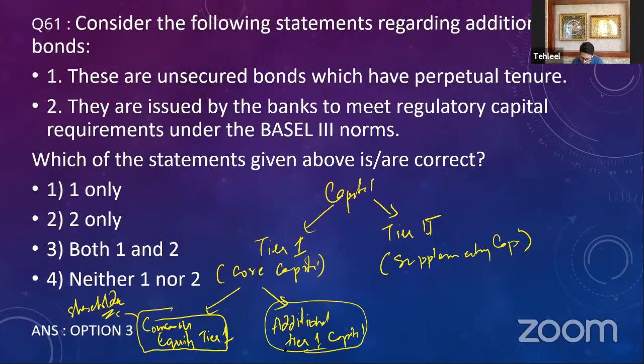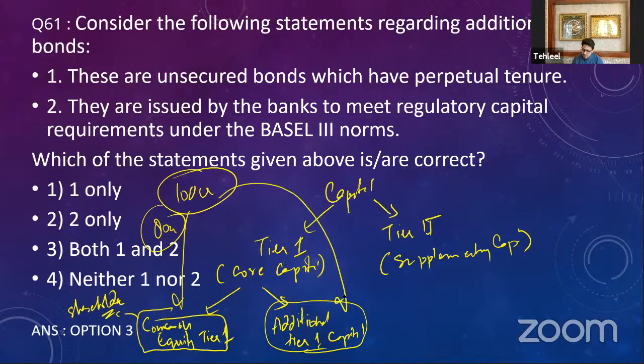Second is your additional tier 1 capital. Suppose I need 100 crores for opening a bank, and I am able to generate 80 crores from common equity tier 1, but I still need 20 crores. Now, this 20 crores can be generated by additional tier 1 capital. These are bonds.